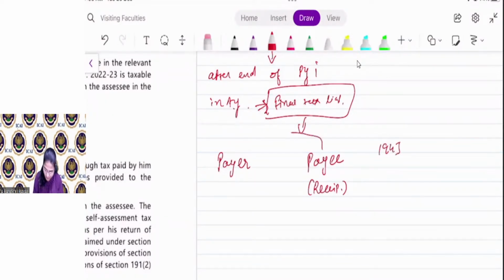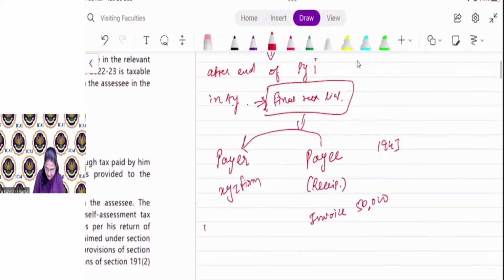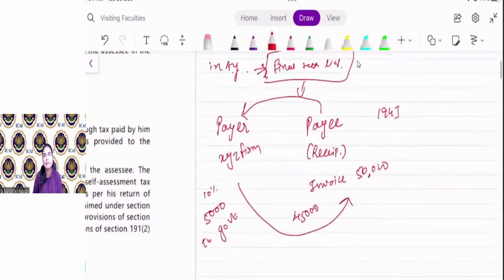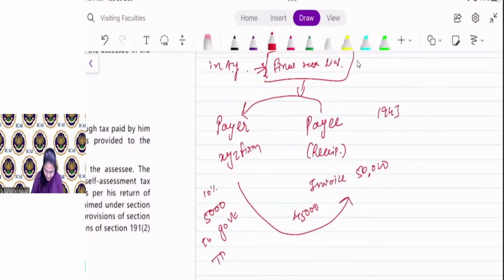I will issue an invoice of rupees 50,000 to XYZ firm, right? So XYZ firm will deduct TDS at the rate of 10%. So XYZ firm will pay 45,000 to me and 5,000 to government on my behalf. That is called TDS. Clear, everyone?